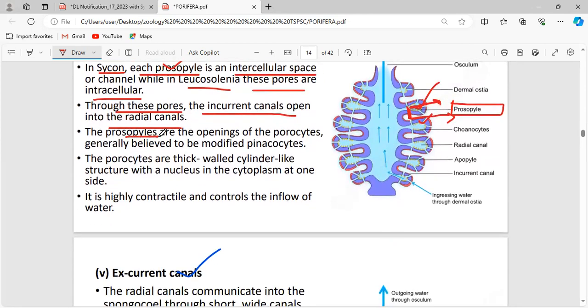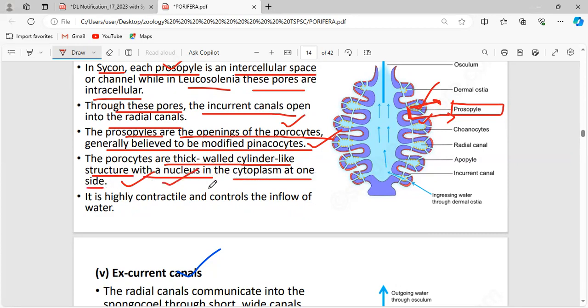Okay, fine. The prosopyles, or the openings of the porocytes, are generally believed to be modified pinacocytes. These prosopyles are made up of cells called porocytes, and those porocytes are just modified pinacocytes. Right? Next, the porocytes are thick-walled, cylinder-like structures with a nucleus in the cytoplasm at one side.